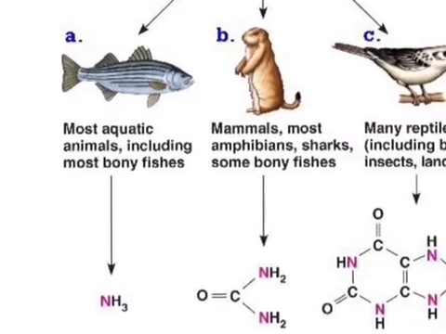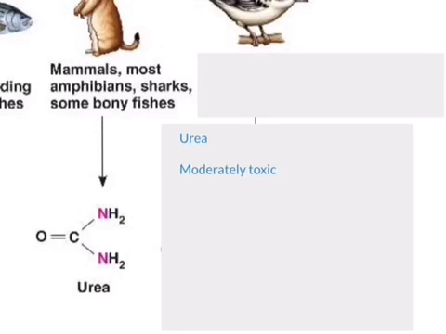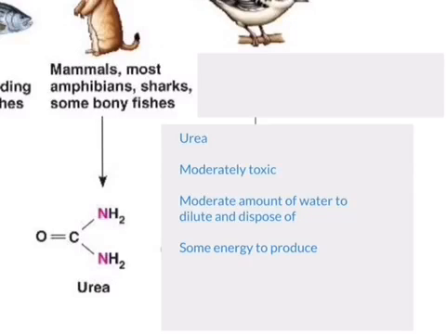Another strategy used by mammals, amphibians, sharks, and some bony fish is the production of urea. Urea is moderately toxic. It is less toxic than ammonia, but more toxic than uric acid, which we will talk about in a minute. This means that it requires a moderate amount of water to dispose of. A trade-off for this moderate toxicity and moderate amount of water is that these animals have to put some energy into producing urea. You can see from the chemical structure of urea that it is more complex than that of ammonia. Because of this, energy is needed to make urea.